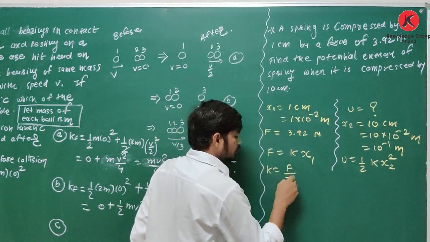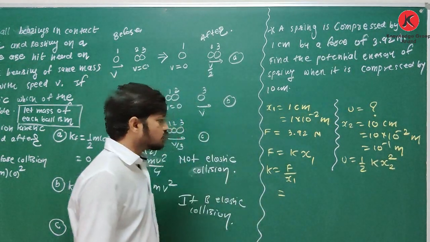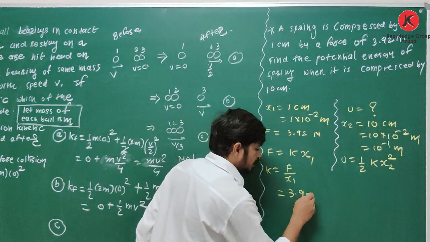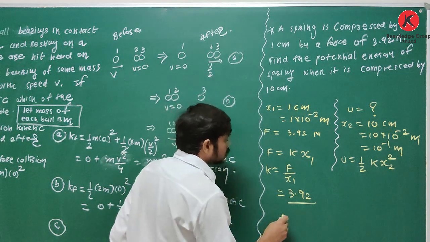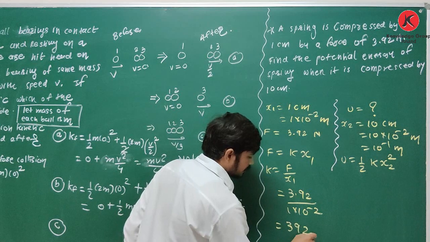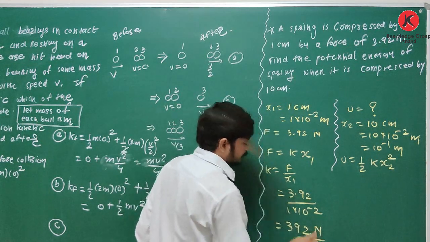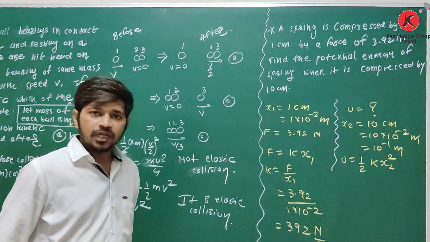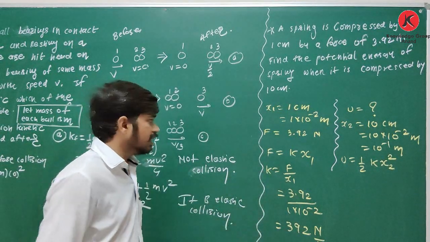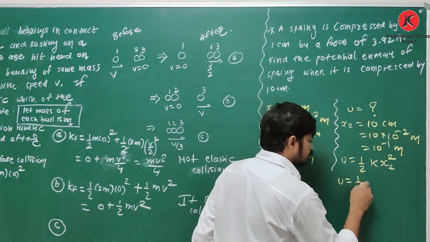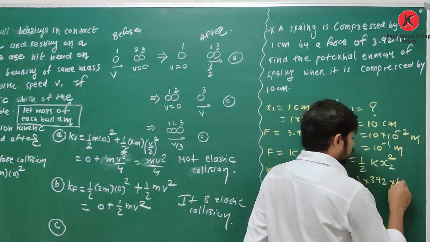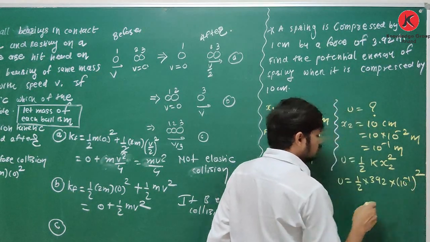K is equal to F upon x1. What is the value of F? It is 3.92 divided by x1, which is 1 into 10 raised to minus 2. So it is 392 Newton per meter. Clear about this? Okay, so this is how to find the spring constant with the help of force and displacement. Now put the values in this equation, U is equal to half. What is the value of K? 392. What is the value of x2? It is 10 raised to minus 1 whole square.